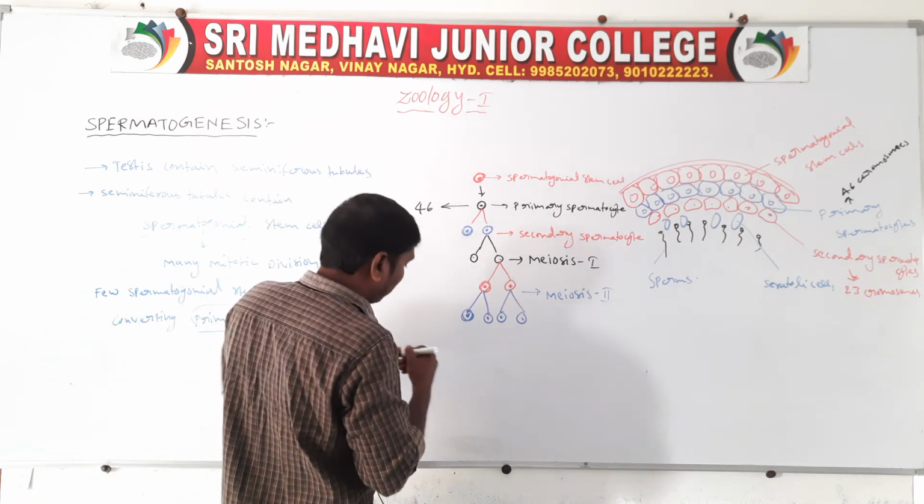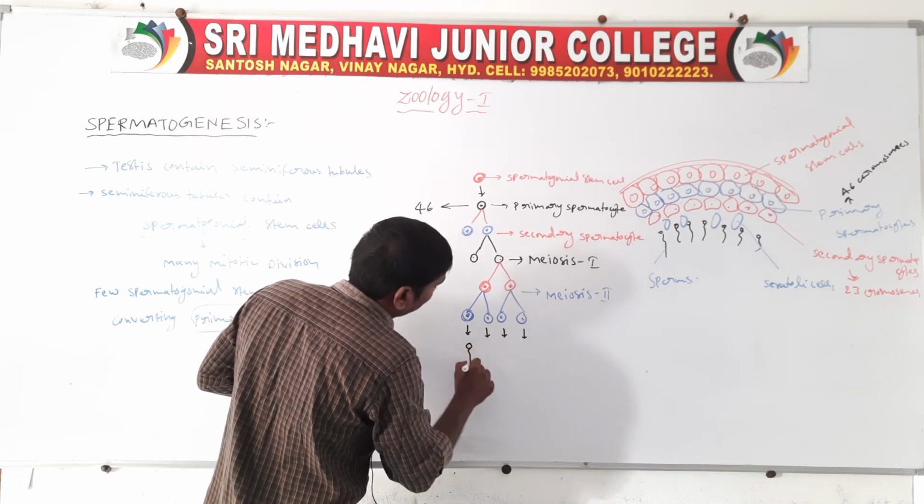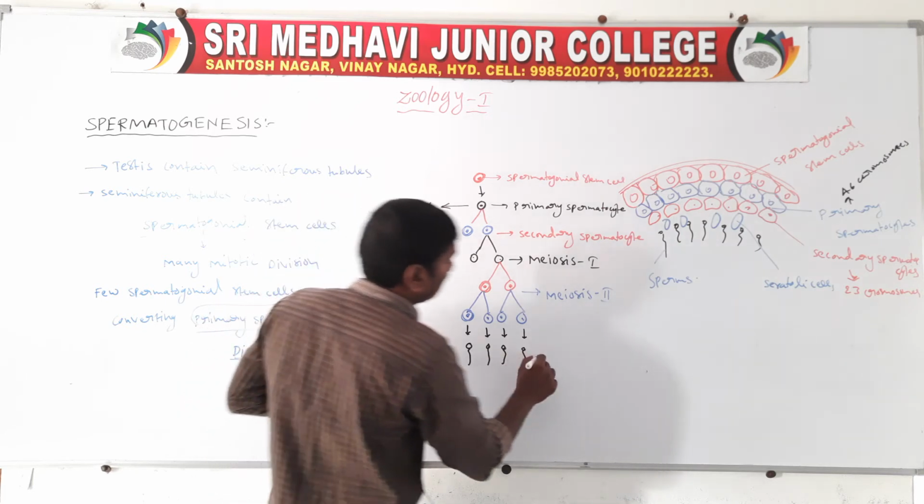These four cells develop into four sperms. They are the spermatozoa.